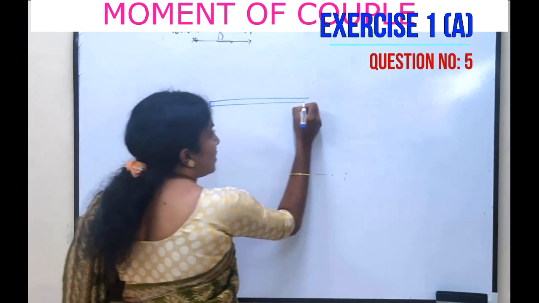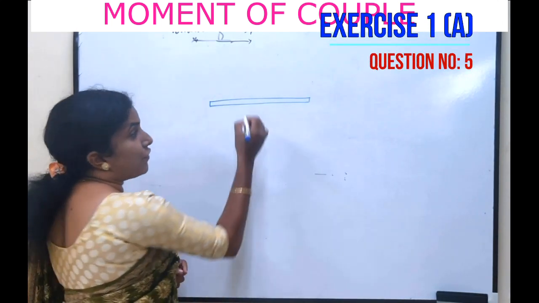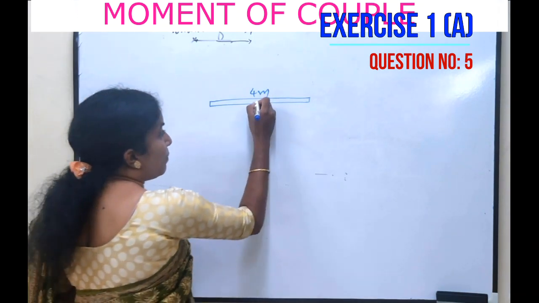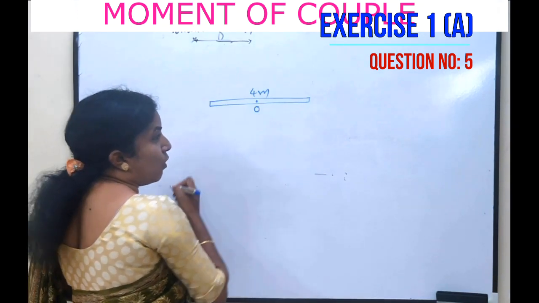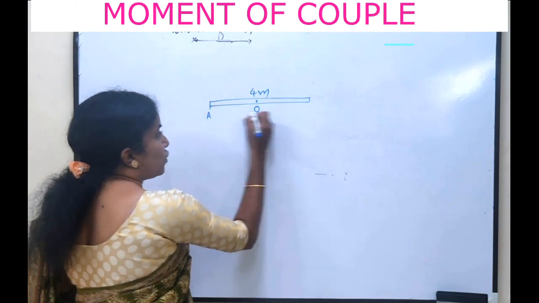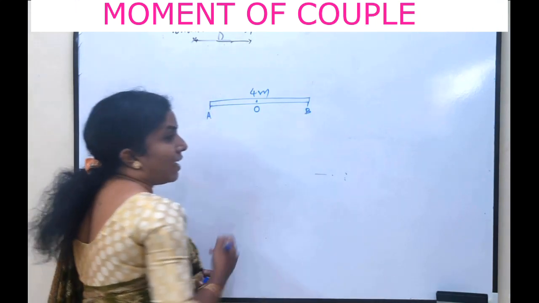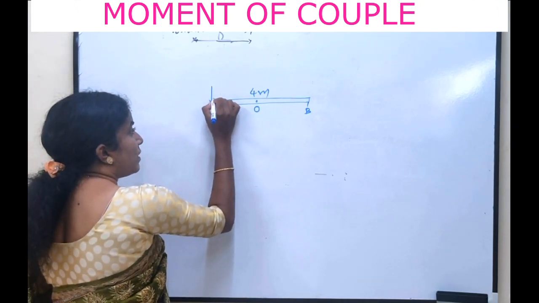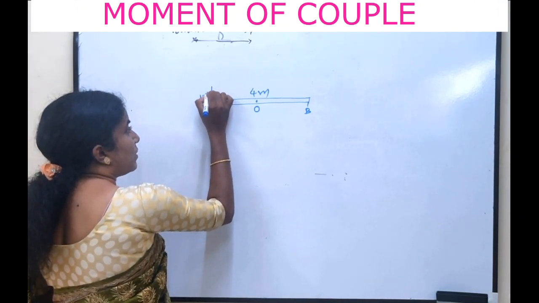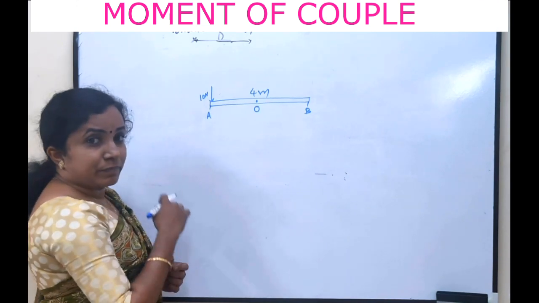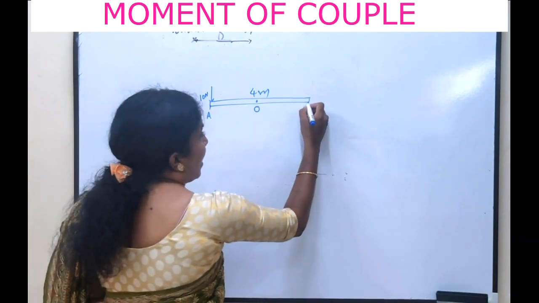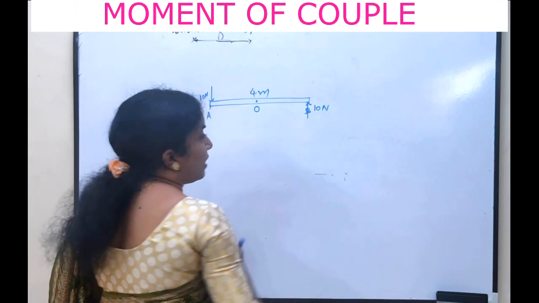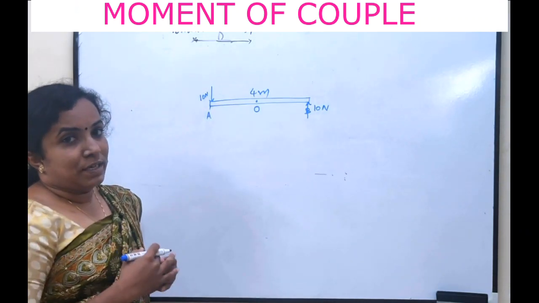Here there is a bar. The length of the bar is 4 meter and the midpoint of the bar is O, and the two points at the ends are A and B. Now a force of 10 Newton acts on A, and an opposite force of 10 Newton acts on B. So it forms a couple.